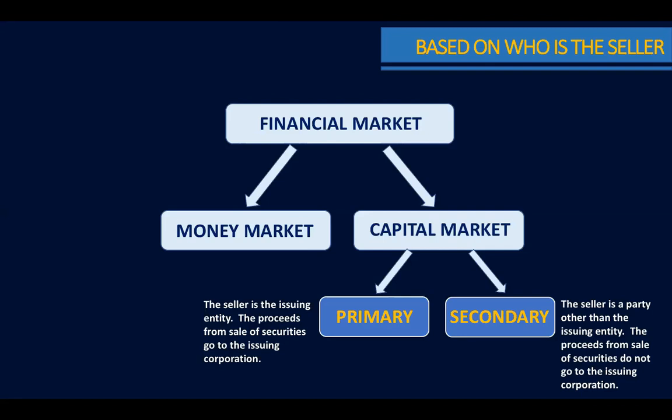The proceeds from sale of securities do not go to the issuing corporation. A very good example of a secondary market is the Philippine Stock Exchange. It is called secondary because when you buy shares of stocks, you are no longer buying from the original issuing corporation. Remember that after an IPO, the shares of stocks of Pure Gold had already been bought by other buyers. So when you now buy shares of stocks through the Philippine Stock Exchange, you are no longer buying directly from Pure Gold, but from the secondary owner of the shares of stocks.